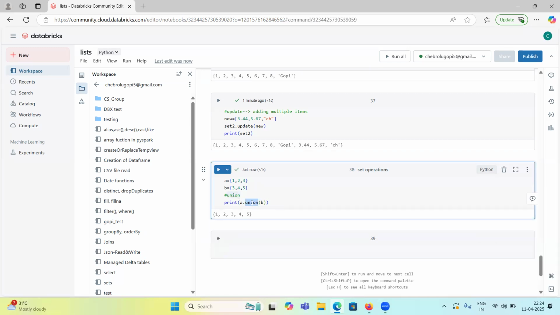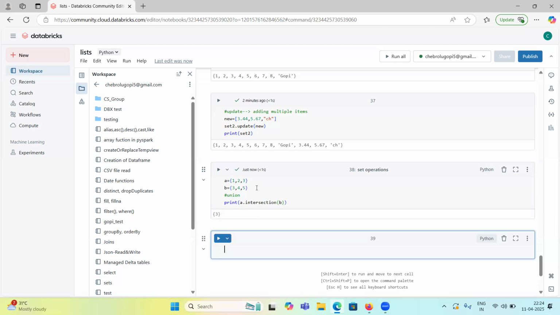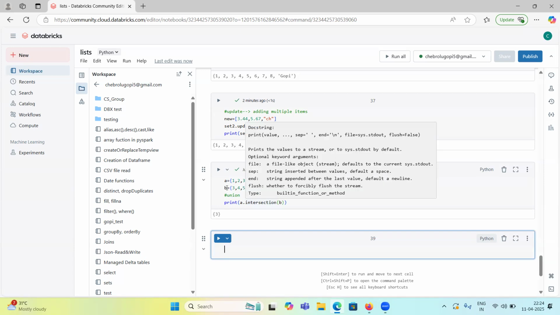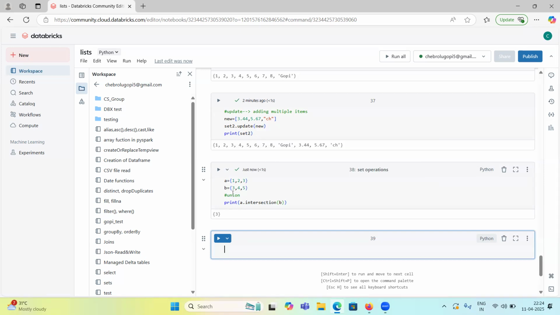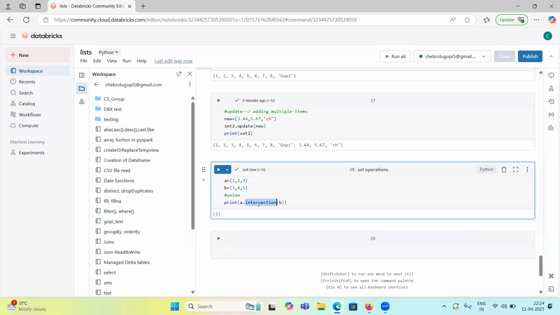If I want to find the intersection, we have the intersection function also. What is common between them? If you want to find the common items, you can use this intersection function. Yes, 3 is common between them, right? That's why 3 got printed. If you want to find the difference, how will difference work, guys?